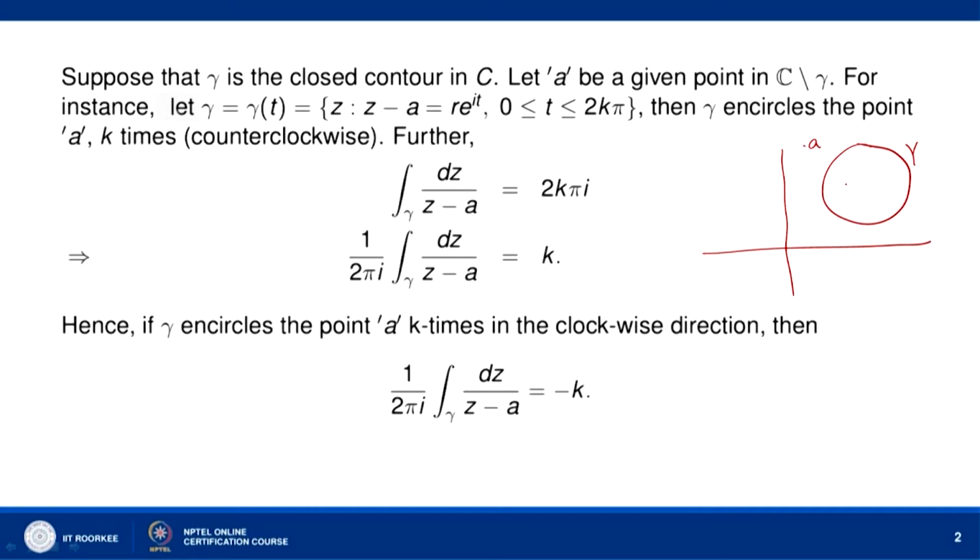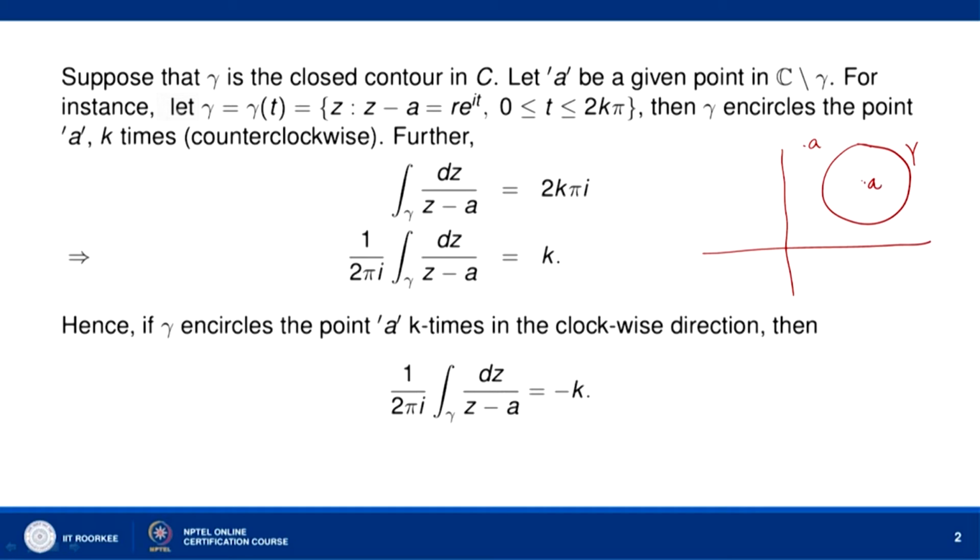For instance, let us say gamma is gamma of t, the set of all complex numbers z such that z minus a equals r e to the power i t, where 0 is less than or equal to t less than or equal to 2k pi. By this we are considering gamma to be the circle with center at A and radius r.